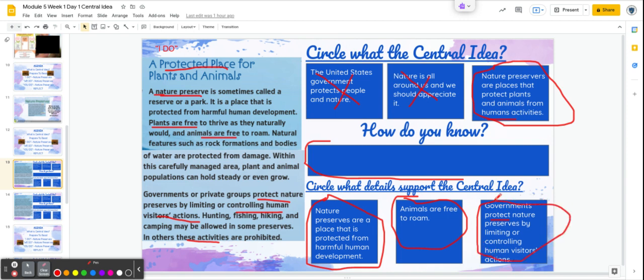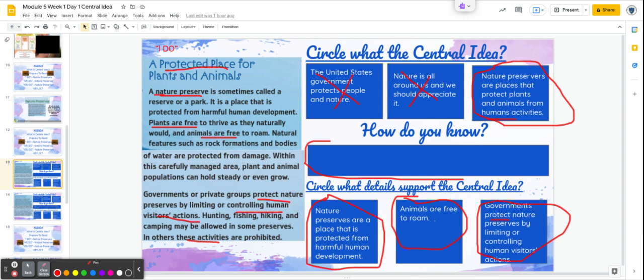And now I'm rethinking some things here. Animals are free to roam. They are free to roam, but why are they free to roam? They're free to roam because of their protectiveness. They're being protected. This detail does not say animals are free to roam because they are protected in nature preserves.